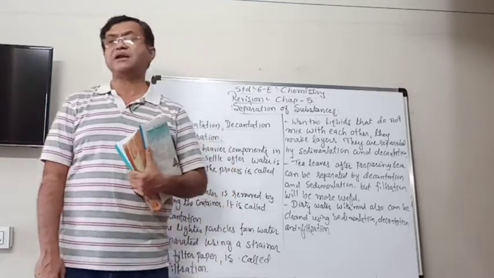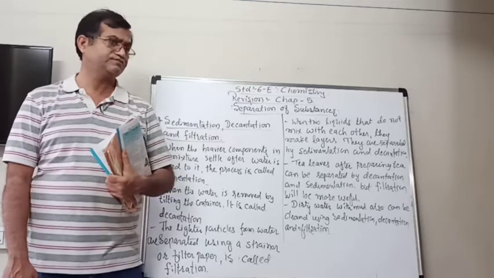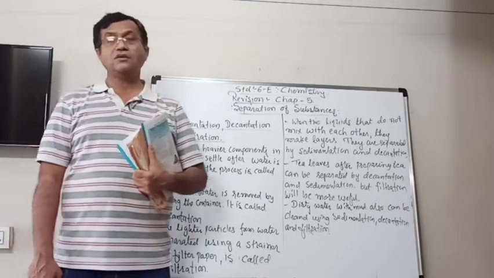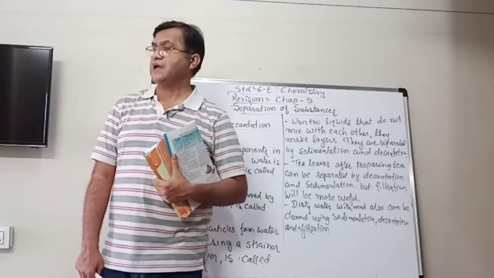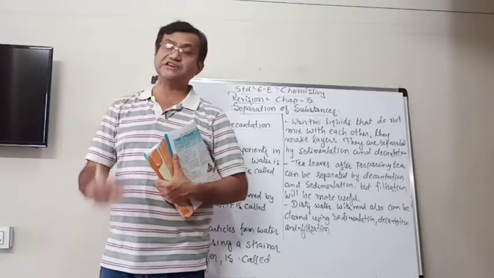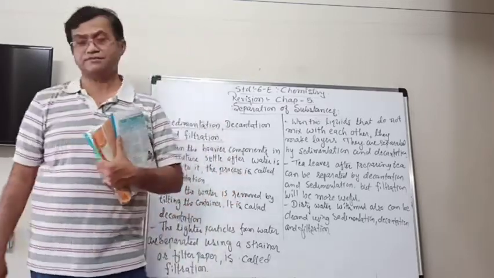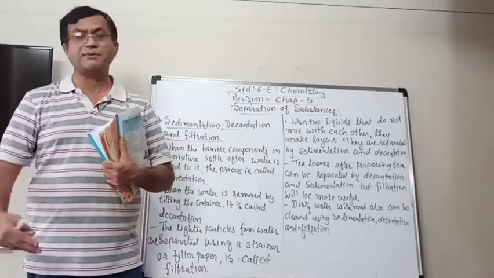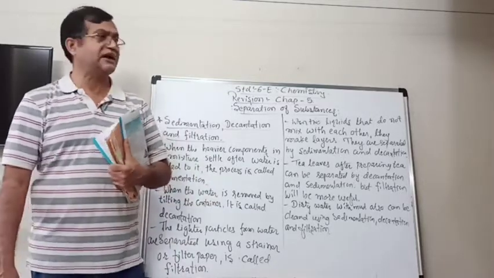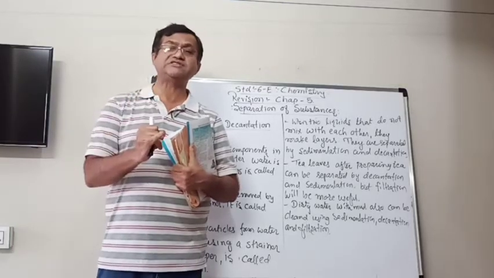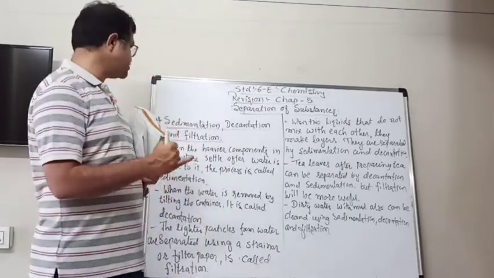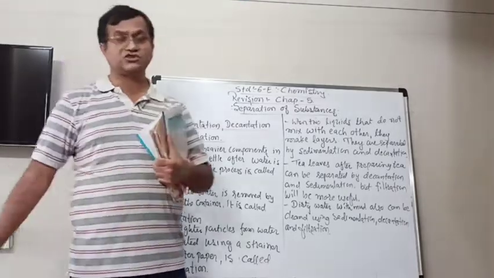Then last we learned about sieving also. Now some other methods are a series of methods used together, step by step, and that is the combination of sedimentation, decantation, and filtration.